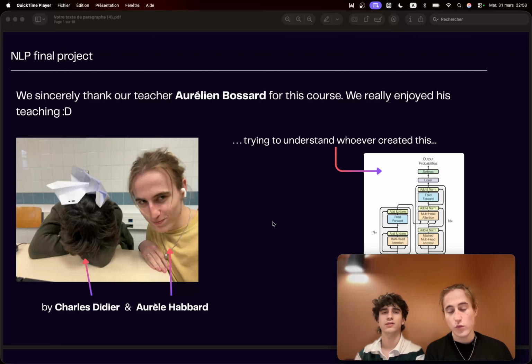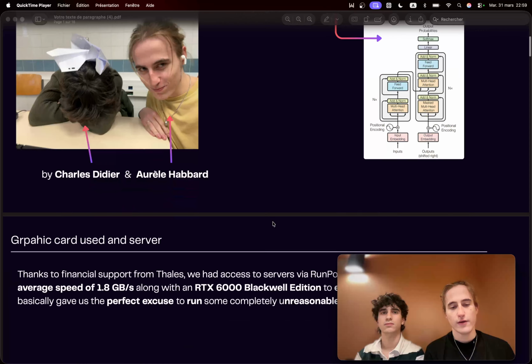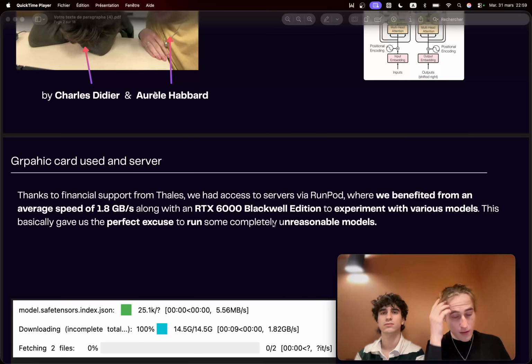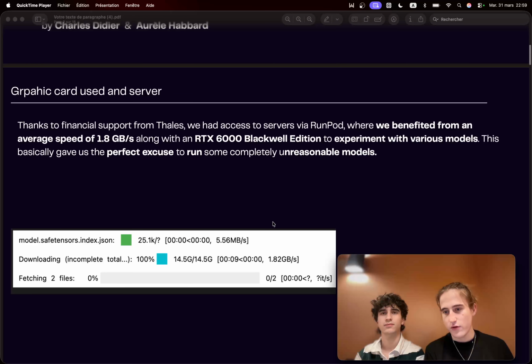Actually, we spent so much time on this project. We had so many issues, especially with the translation and the server, so we couldn't use strong models. Thanks to Thales, a partner of another project, we could run some very strong GPUs, like the RTX 6000 Blackwell Edition, to run very strong models. Through this project, you can see that we tried some very awesome models, and we quite had some very interesting results.